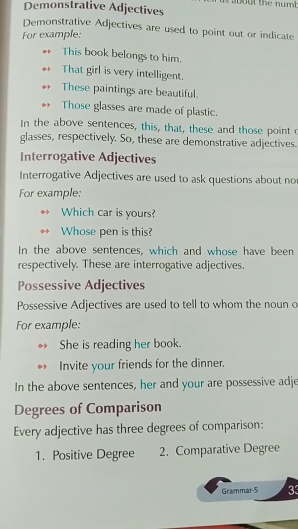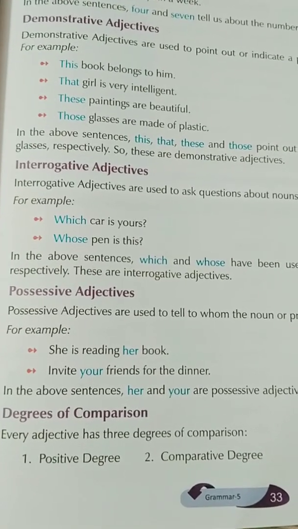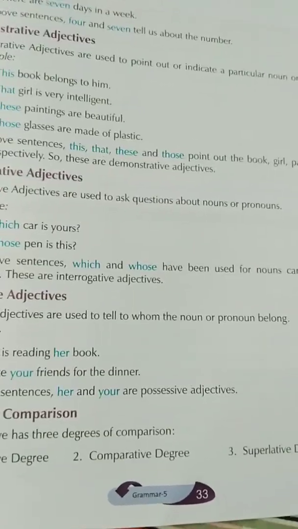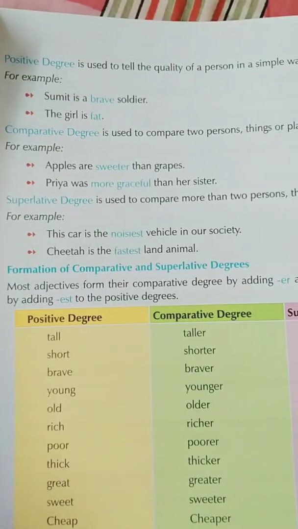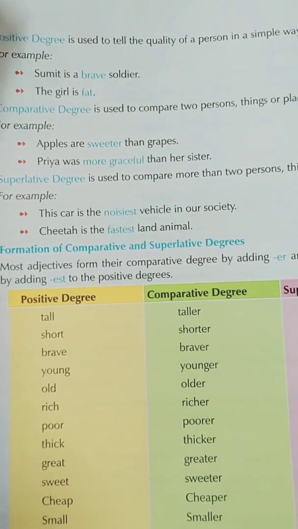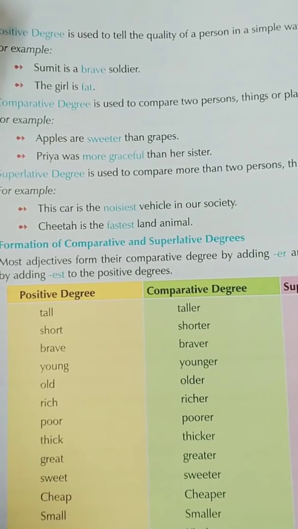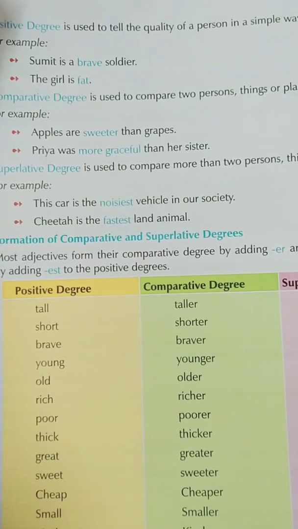Degree of comparison. What is degree of comparison? The 3 degrees of comparison are the positive degree, the comparative degree and the superlative degree. So let us read on the next page. The positive degree is used to tell the quality of a person in a simple way. For example, Sumit is a brave soldier. The girl is fat. So it tells about the quality of a person.